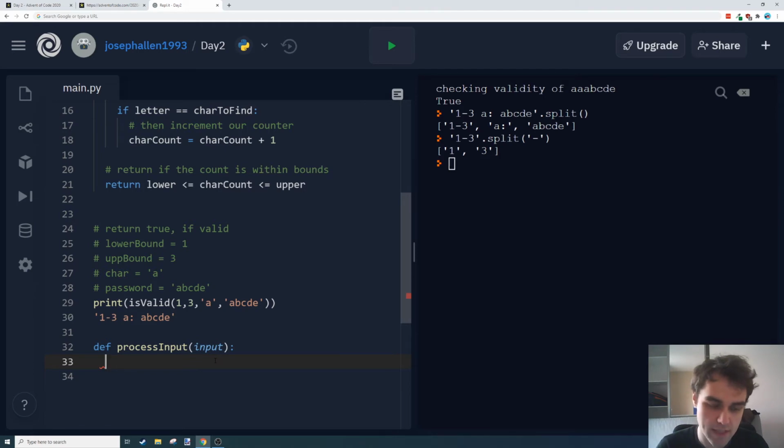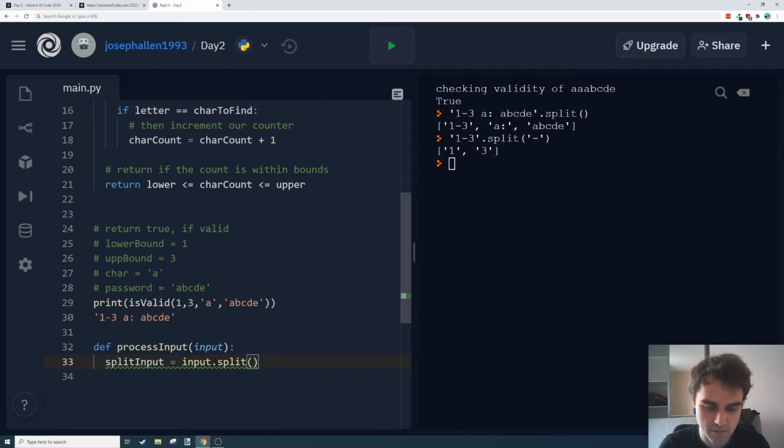Okay, so what I'm going to do here is a little bit tricky because I don't want to return like 4 variables back up. So I could just call isValid from within this function, then I won't have to deal with that. So first I'm going to split the input, which is going to be our input.split.